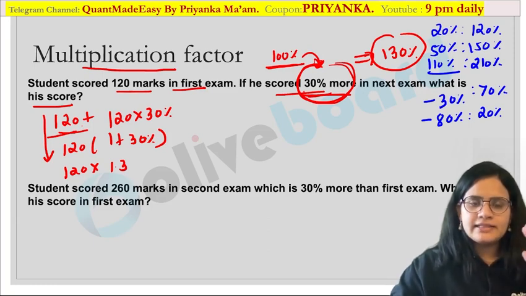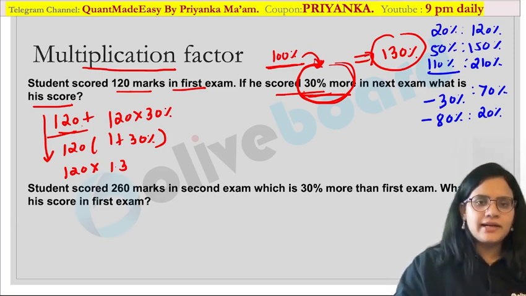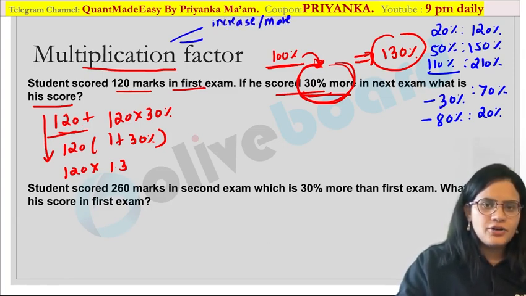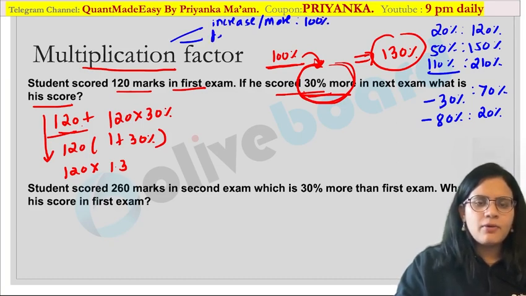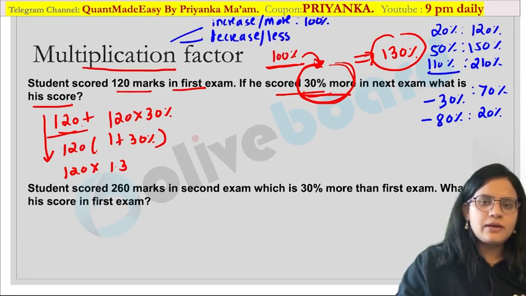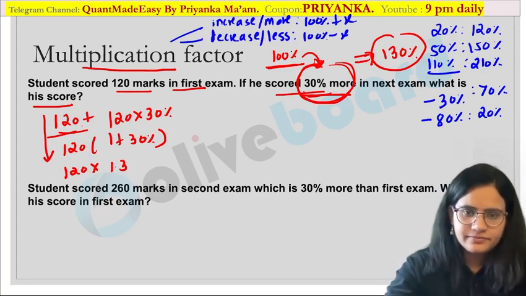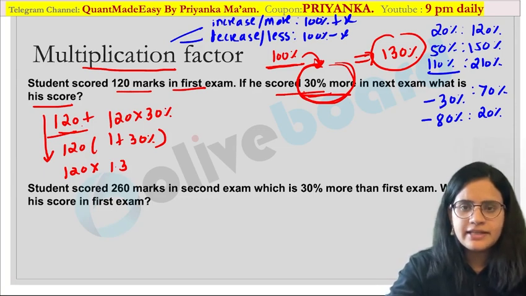I hope it is clear how to calculate the multiplication factor. Whenever you are talking about an increase or more value, you have to add your percentage to the 100%. Whenever you are talking about a decrease or less value, you have to subtract that value from 100%. Are you getting my point? This is how you are going to calculate your multiplication factor. I hope everybody is clear with this.